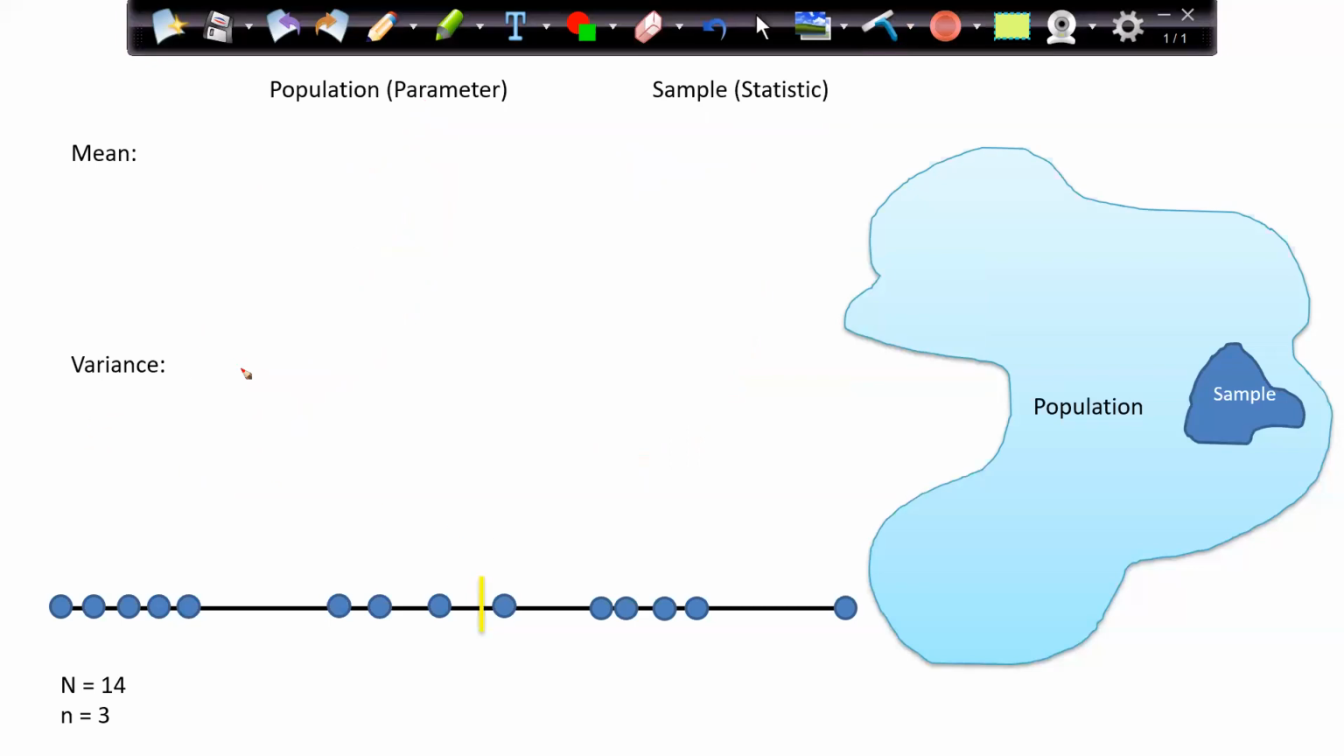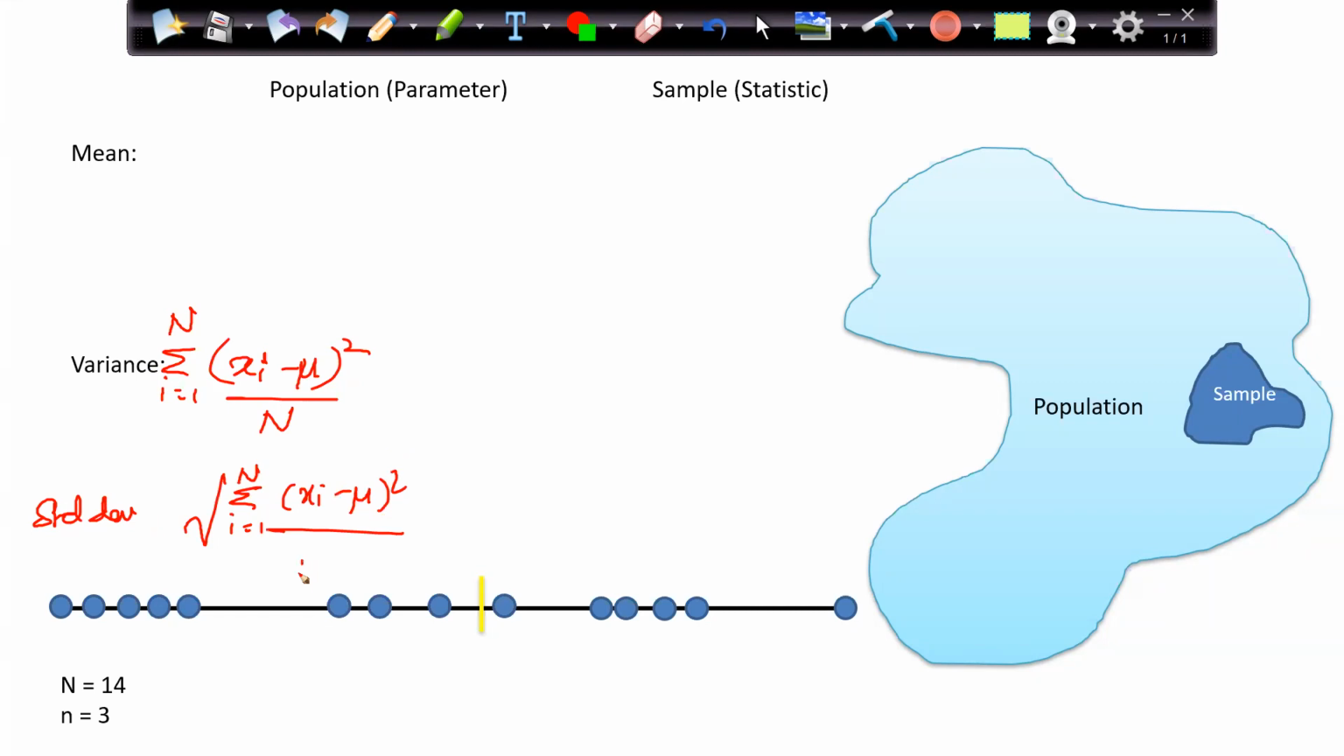The variance formula is (xi minus mu) whole square by n, where the summation is i equal to 1 to n. That is my variance. My standard deviation is the square root of (xi minus mu) whole square by n. That is my standard deviation.